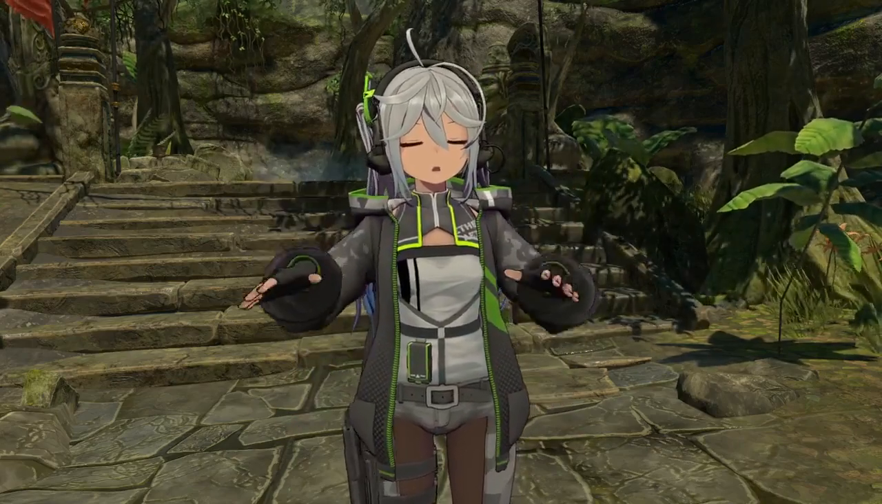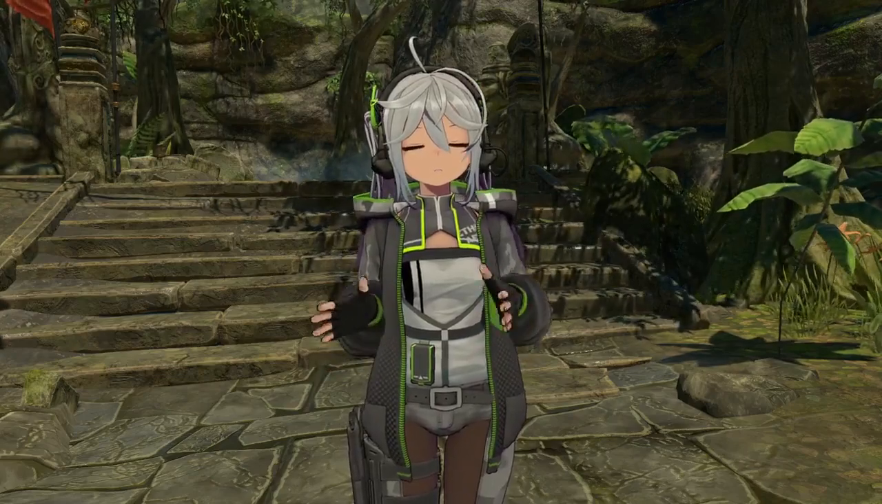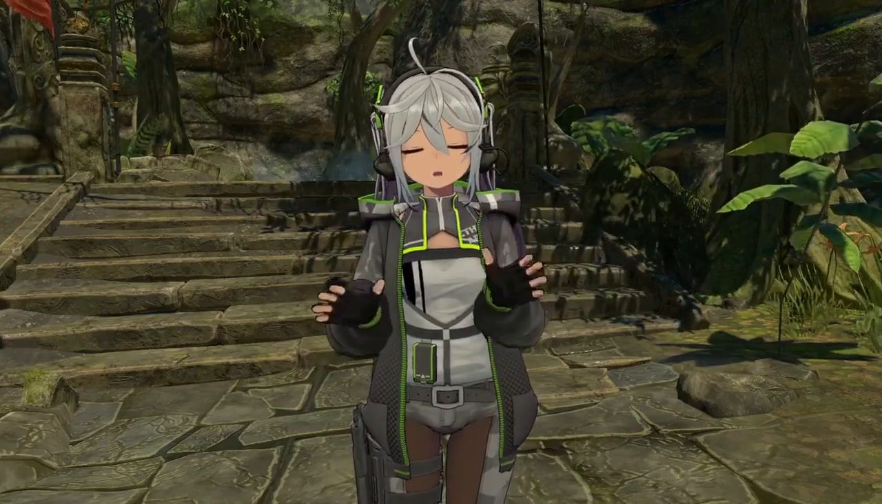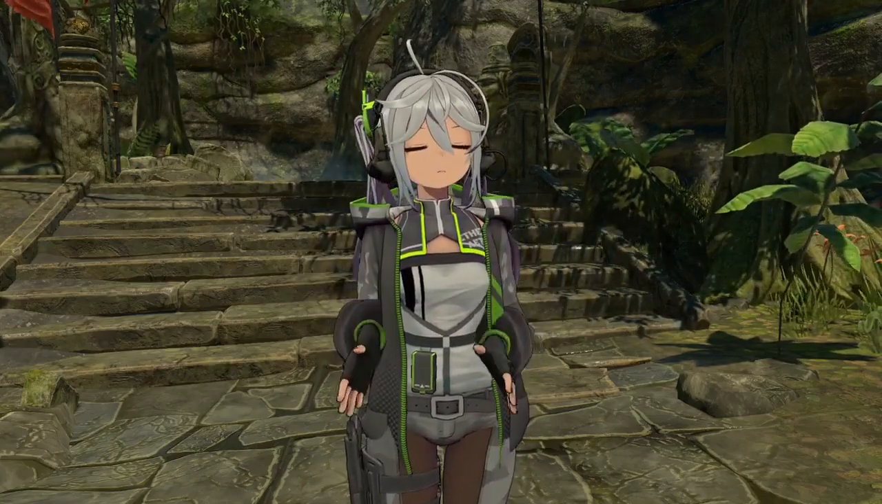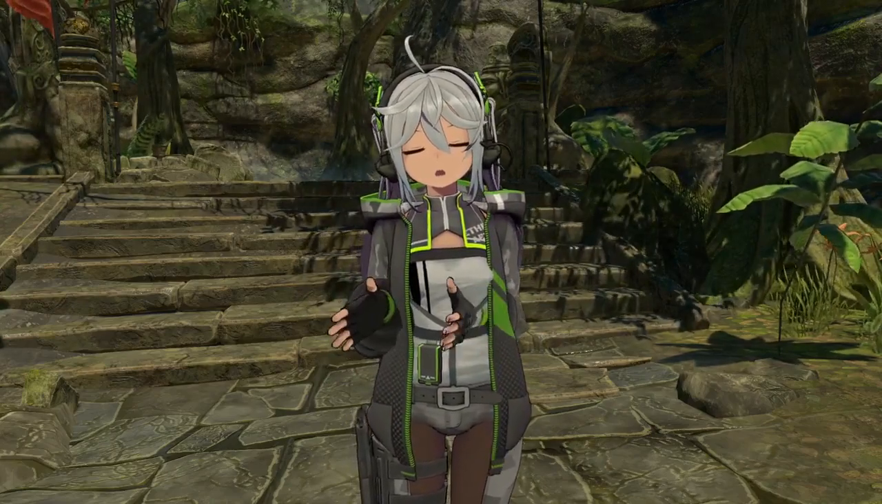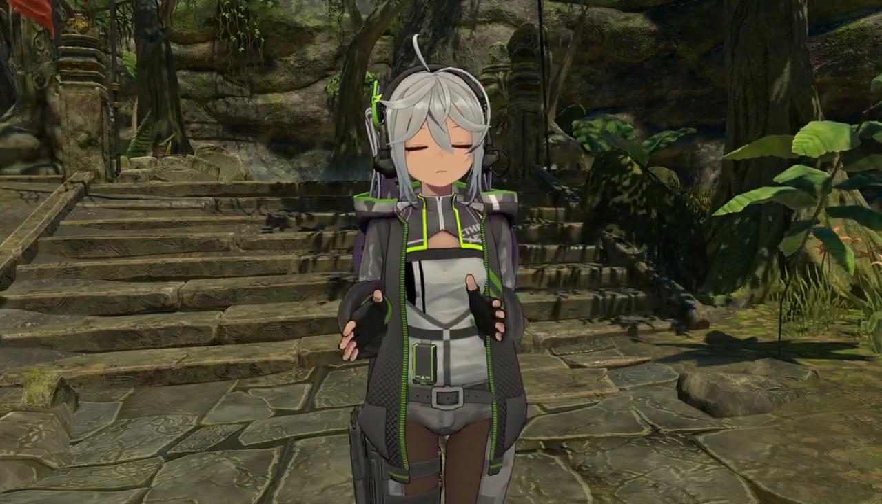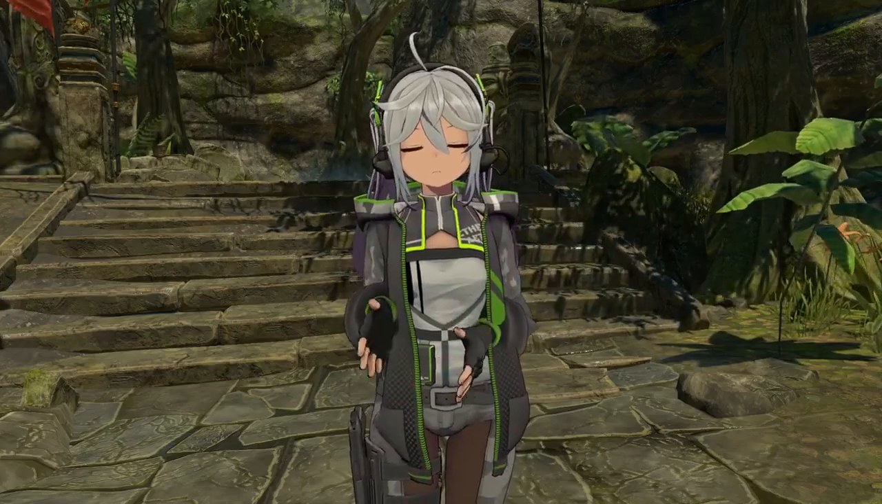Check one, check two. How's it going? I've been experimenting with different cameras and angles, and I got rid of my overlay so you can't see me. And this is the external camera from within VRChat. That's it. Sorry, my eyes are closed.